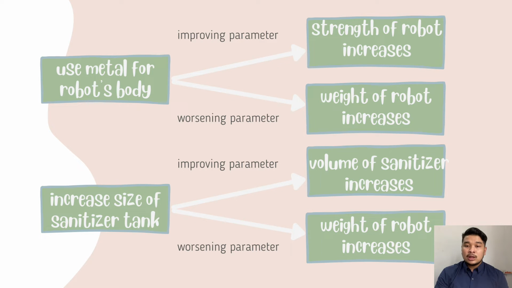Next is the use of metal for the robot's body. The improving parameter is that the strength of the robot increases, but the worsening parameter is that the weight of the robot increases and it will slow down. And finally, increasing the size of the sanitizer tank. The improving parameter is that the volume of sanitizer carried by the robot increases, but the worsening parameter is that the weight of the robot increases too.